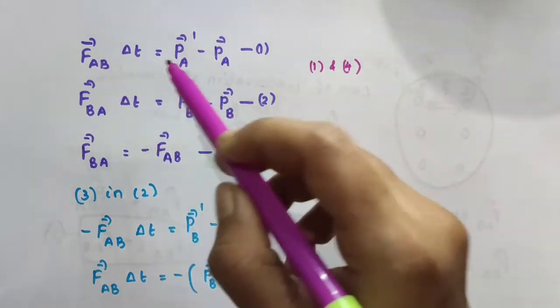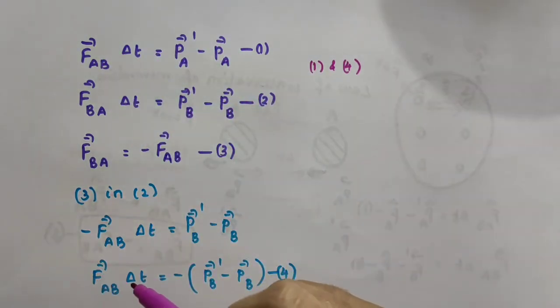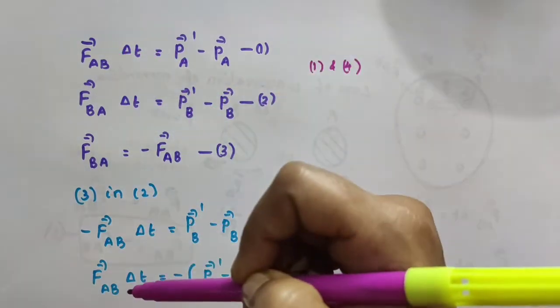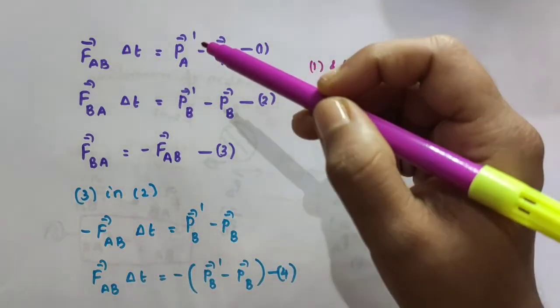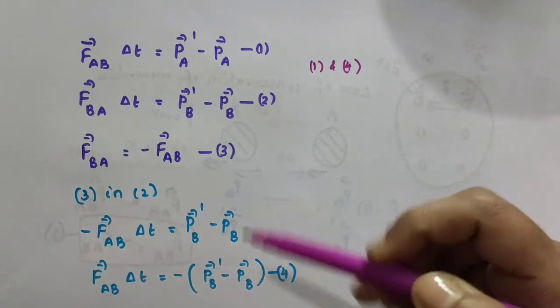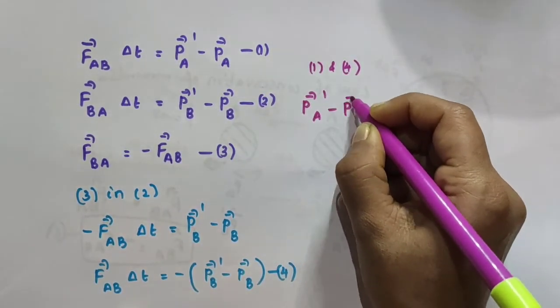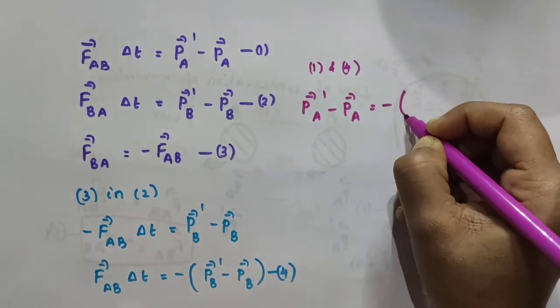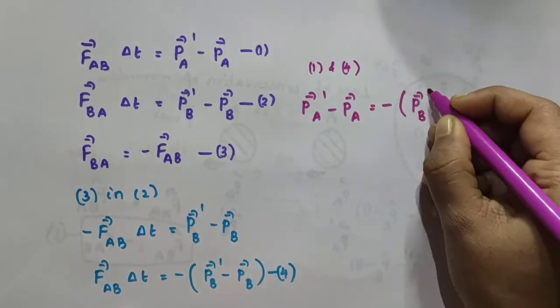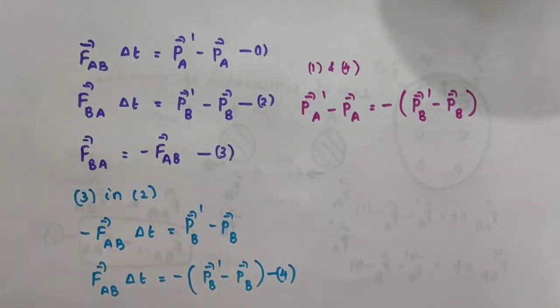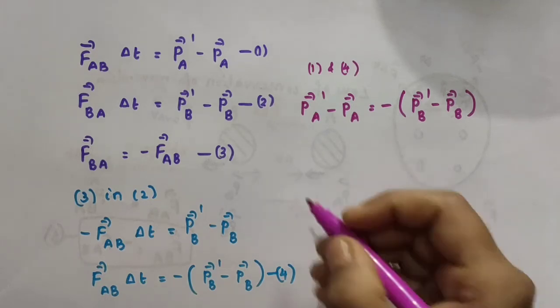Vector FAB into delta T is equal to this. Here also vector FAB into delta T is equal to this. So the left hand sides of both the equations are the same. So we can equate their right hand sides too. Alright, so we can write vector PA dash minus vector PA is equal to minus of vector PB dash minus vector PB.